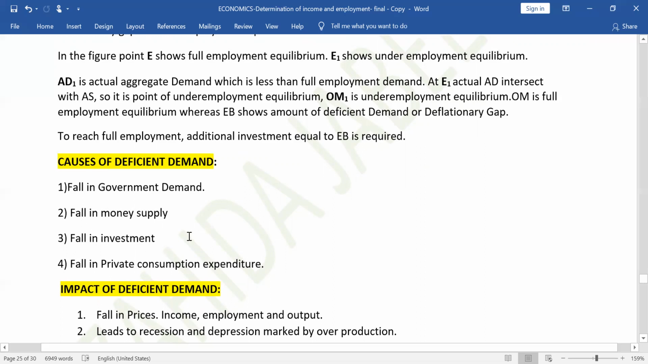Or the entrepreneurs, the investors, are demanding less for investment. Or private consumption expenditure is less, meaning the households, the people, are consuming less. Their MPC, marginal propensity to consume, is less. They are not consuming more, then the demand in the economy will fall.